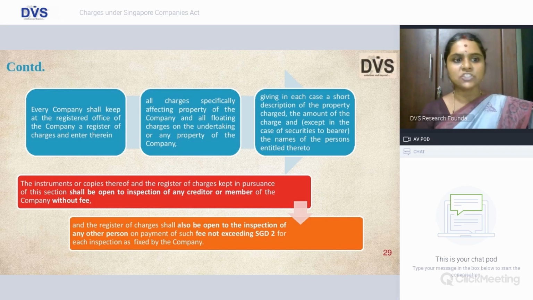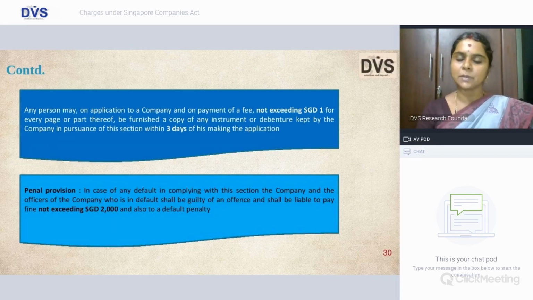And every company shall keep at the registered office a register of charges and all the particulars specifying the property and undertaking where such charge is created, the description of the property which is evidencing this particular debt, and the amount of charge shall be recorded therein. And it shall be kept open for inspection on payment of a fee not exceeding Singapore dollars 2 for each inspection as may be fixed by the company.